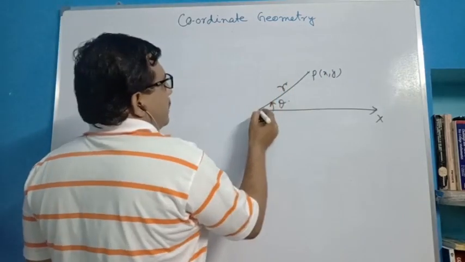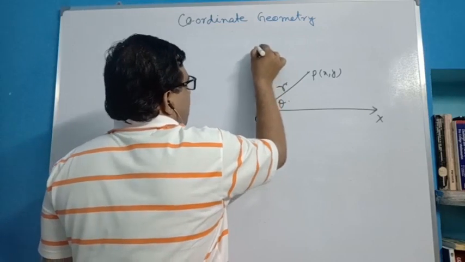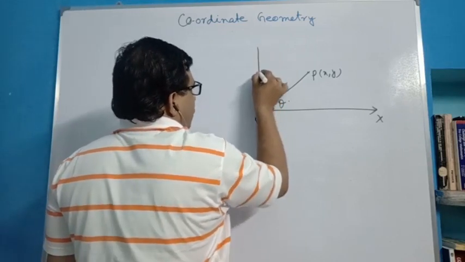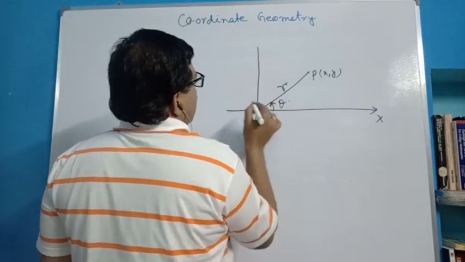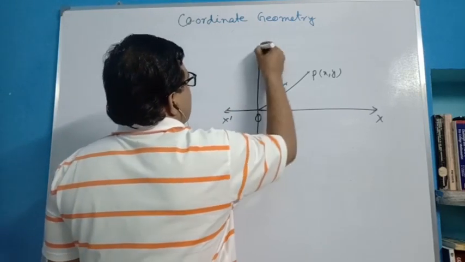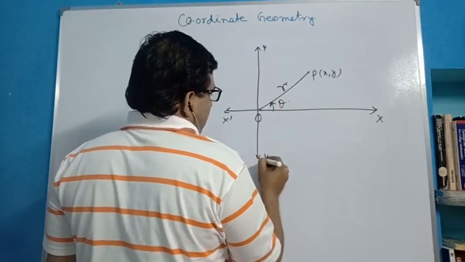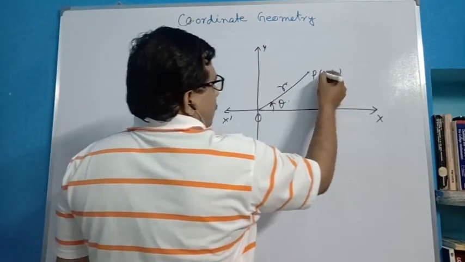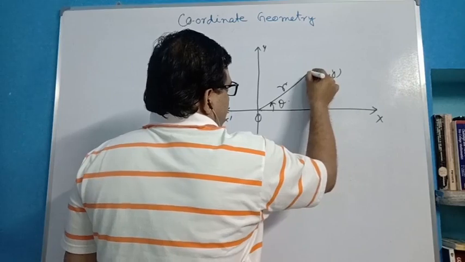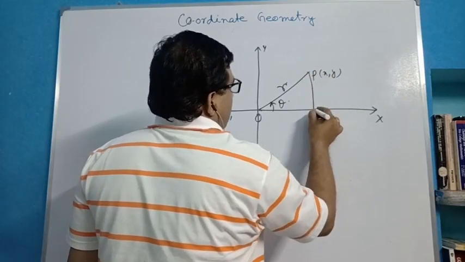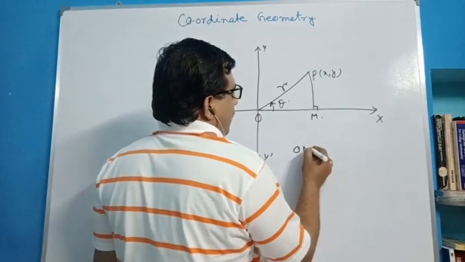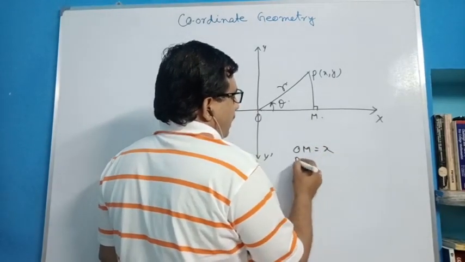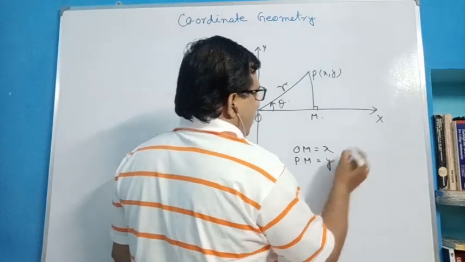And if this is the origin, we find the relation between polar and Cartesian also. Suppose this is origin, this is x dash, this is y dash, and P(x, y) in the Cartesian coordinate system. If we draw a perpendicular PM, obviously OM is equal to x and PM is equal to y.